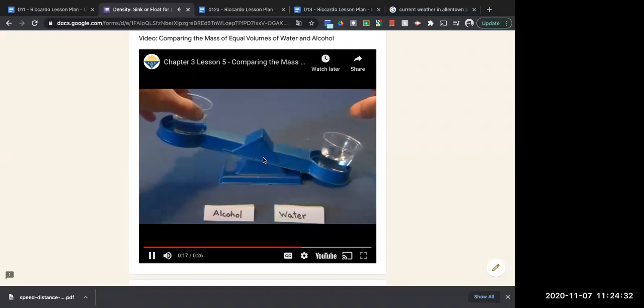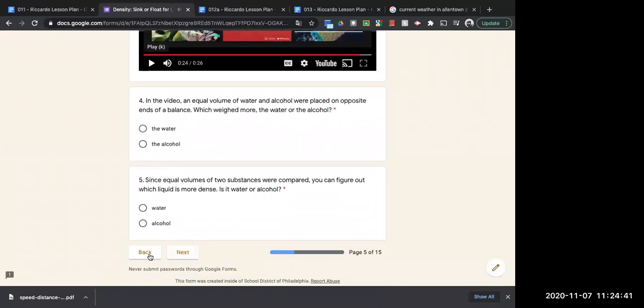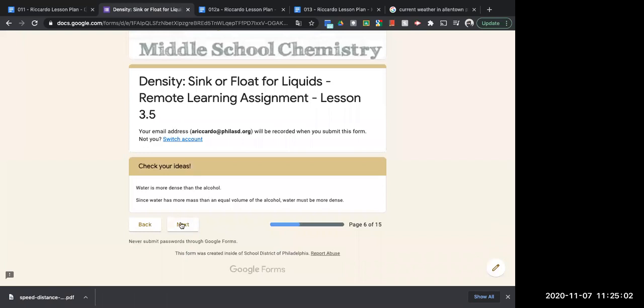Take a look at the balance. With equal volumes, which liquid has more mass? Is it alcohol or is it water? Okay. In the video, an equal volume of water and alcohol were placed on opposite ends of the balance. Which one weighed more? The water. Equal volumes of two substances are compared, and you can figure out which one is more dense, water or alcohol. That would be the water. Okay. Water is more dense. Equal volume. All right, cool.